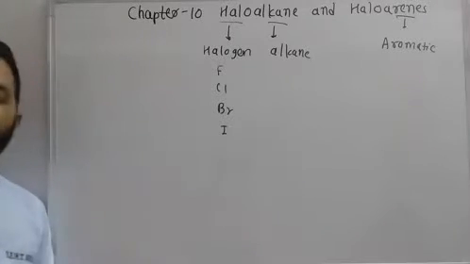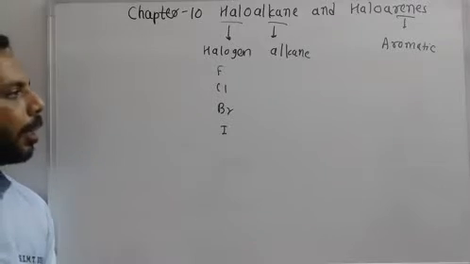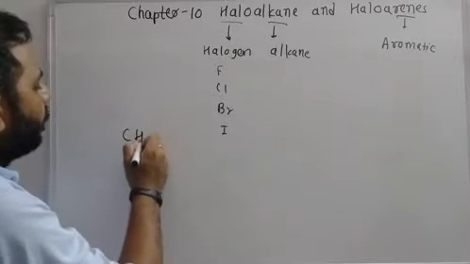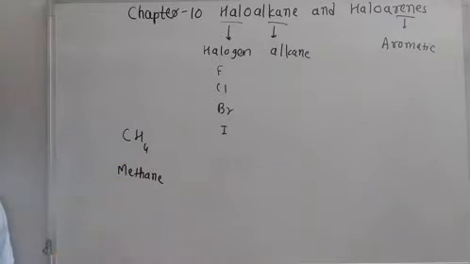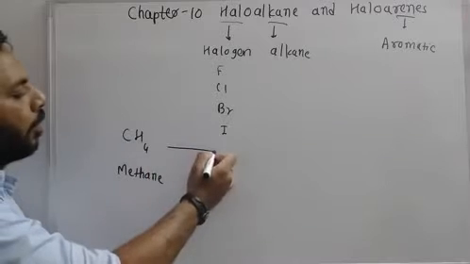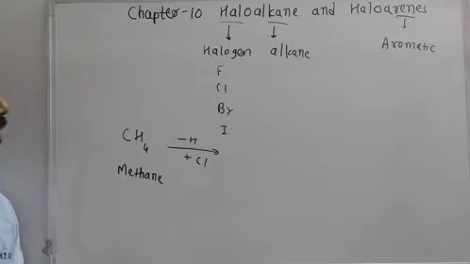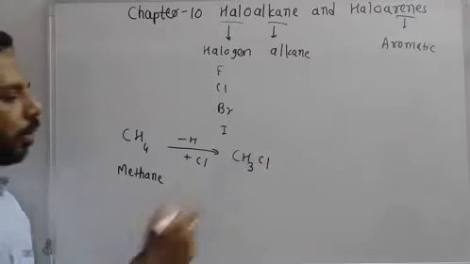Now the question is, how are these haloalkanes and haloarenes prepared? Let's understand this by one example. We have methane, CH4, and as we know, methane has 4 hydrogens. If we replace any of the hydrogens by a halogen, let's say we replace hydrogen with chlorine, then we will get CH3Cl, and that is chloromethane.